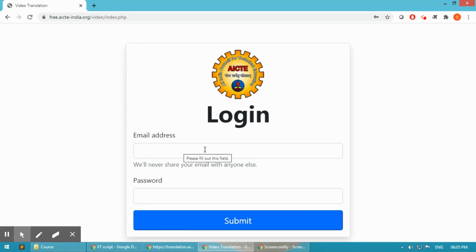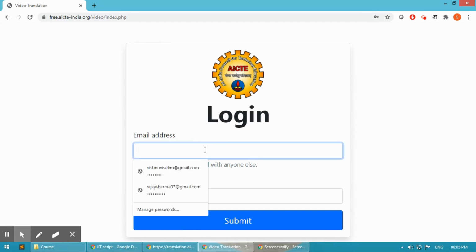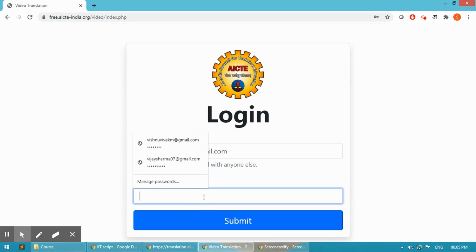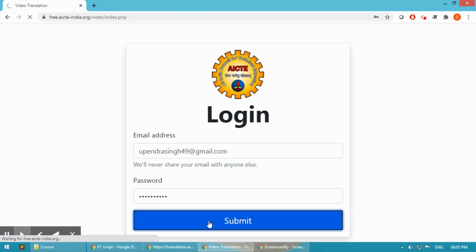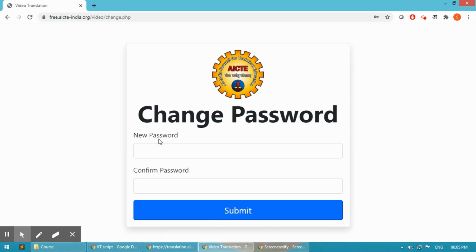So here we are going to log into the portal. And the first time, you will get a prompt to change the password to a new password. You can change it to anything new and it will not come again.